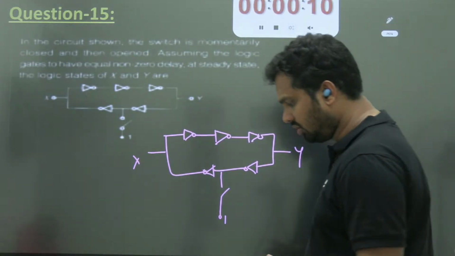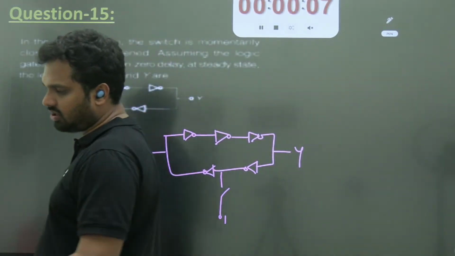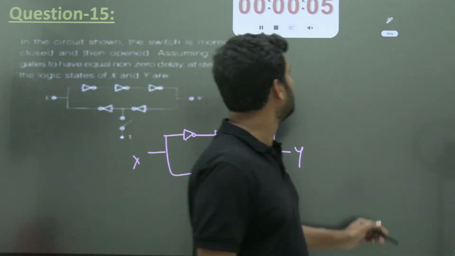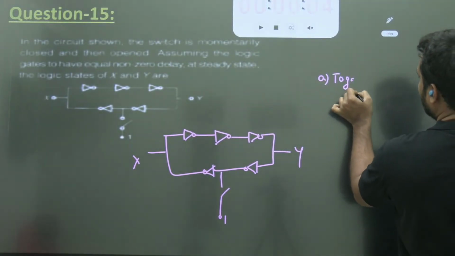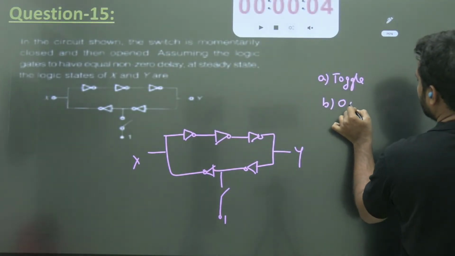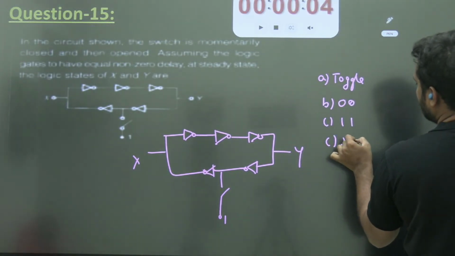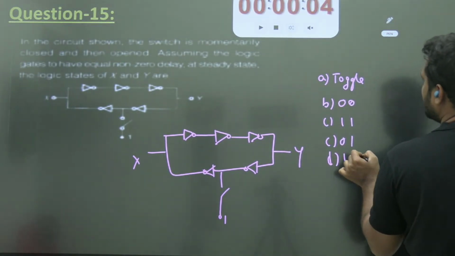They will toggle, they will be 0, they will be 1, like that. Okay, so if I give options: they will toggle. Option B: 0 0, 1 1, 0 1, 1 0.